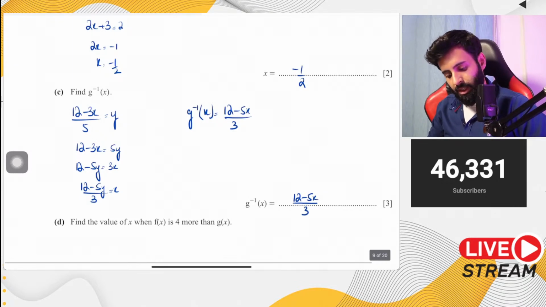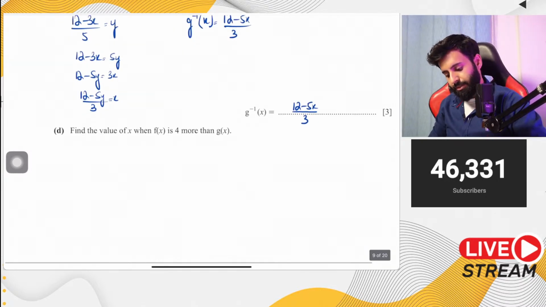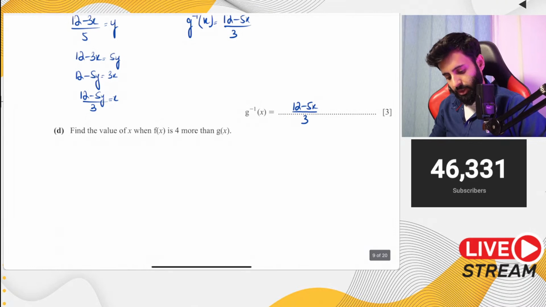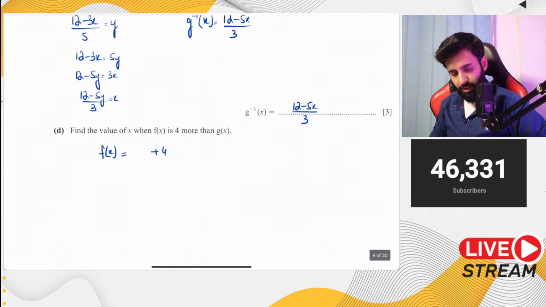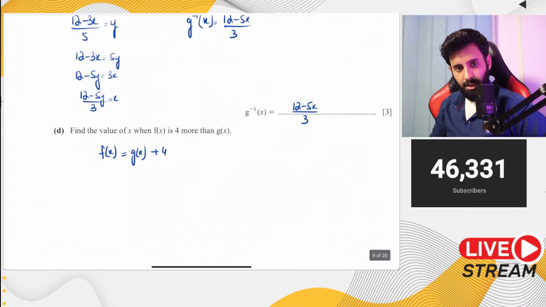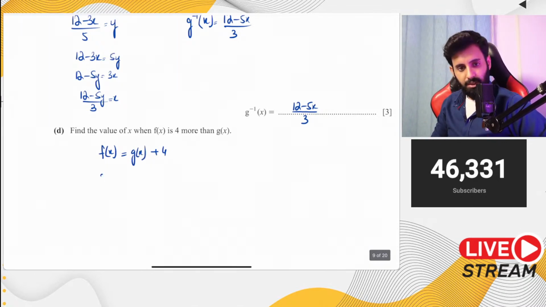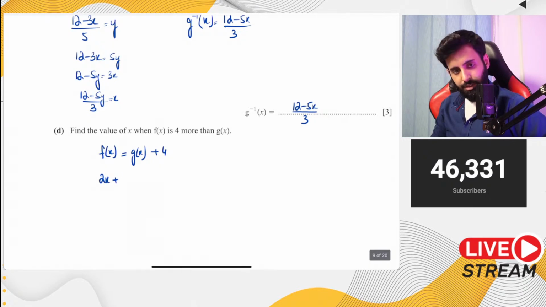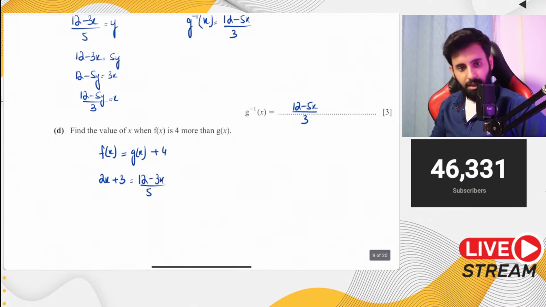That's your answer. Then it says find the value of x when f of x is 4 more than g of x. So f of x is 4 more than g of x. Okay, simple translation from English to math. Now f of x is 2x plus 3. G of x is 12 minus 3x upon 5. And then you have the plus 4.